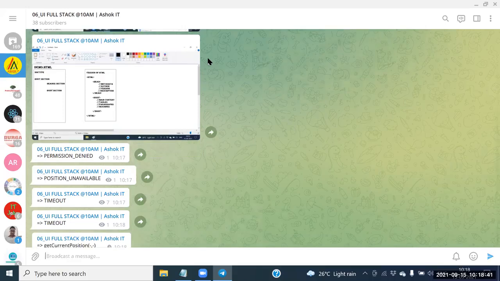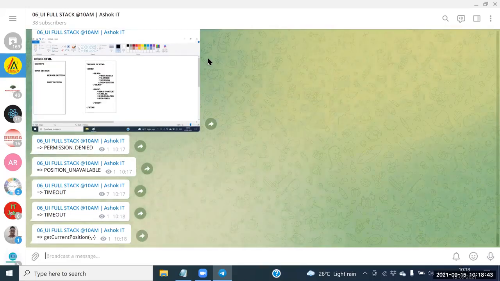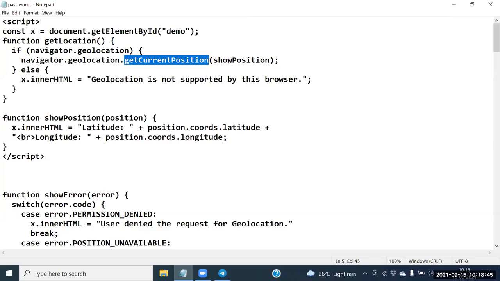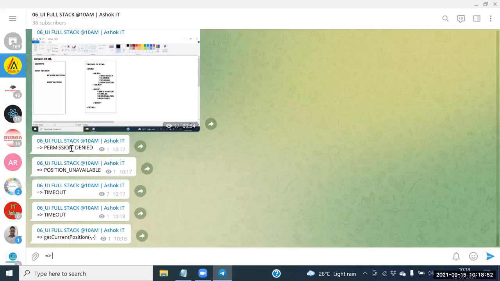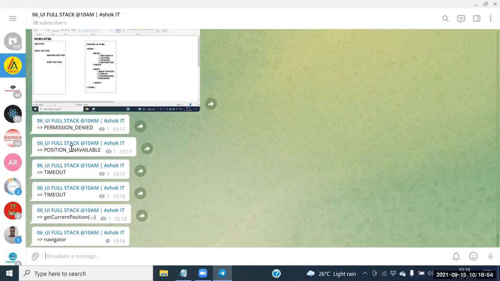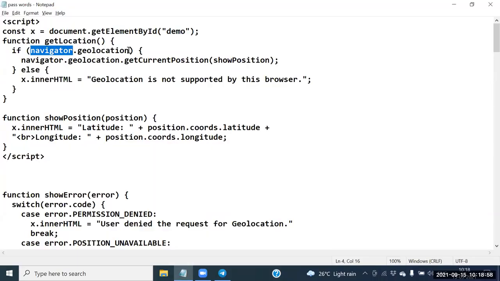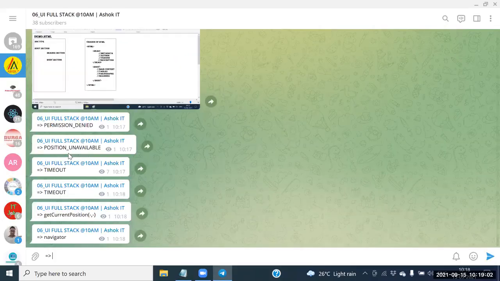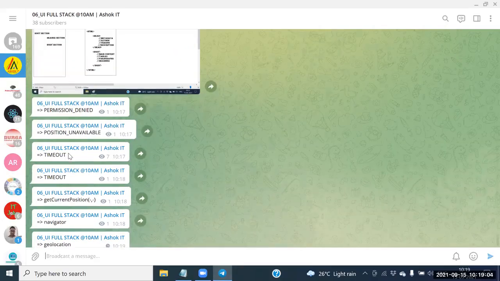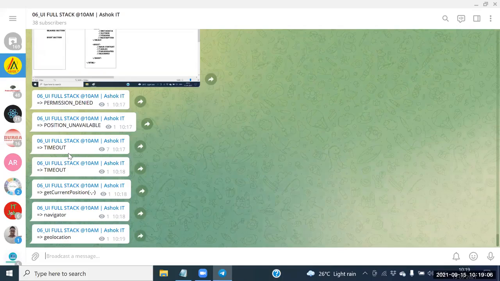Next one. What is the predefined object? The predefined object is the navigator object. What is the next object we have? Geolocation. So these are the predefined objects. Explain once again here. What is the first one?